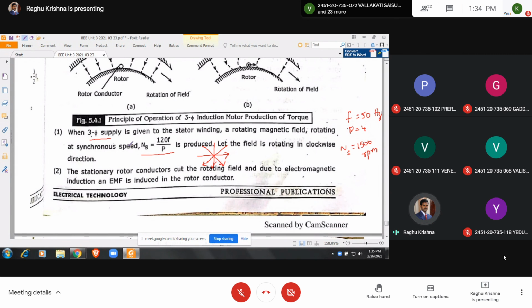So when a three-phase supply is given to the stator winding, a rotating magnetic field rotating at synchronous speed, Ns equal to 120 f over P, is produced. When a three-phase supply is given to the stator winding, a rotating magnetic field is produced.